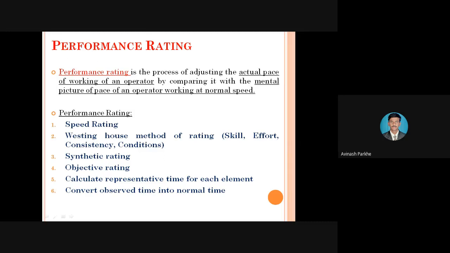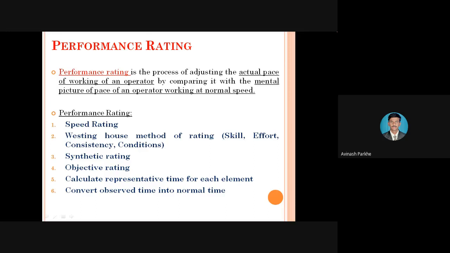So here the performance rating is the process of assessing the actual pace of working of an operator. What is meant by the actual pace? Pace means the speed of that particular operator. Whenever we are operating any type of machine, we perform many operations one after another. Maybe we are performing the drilling operation; once drilling is over, immediately we perform the boring operation; once boring is over, we perform another operation. Whatever time is required depends upon the speed of that particular operator, at which speed the operator is working.